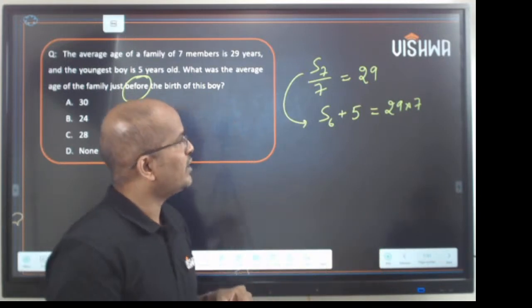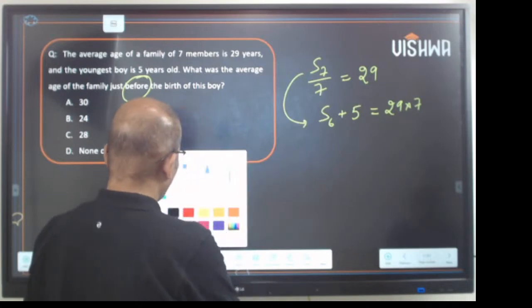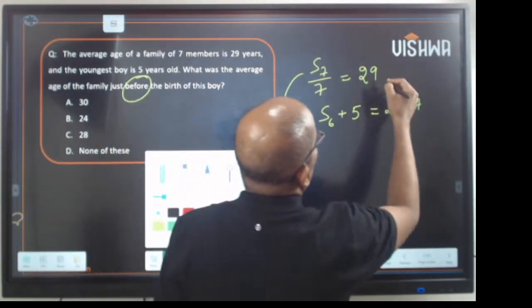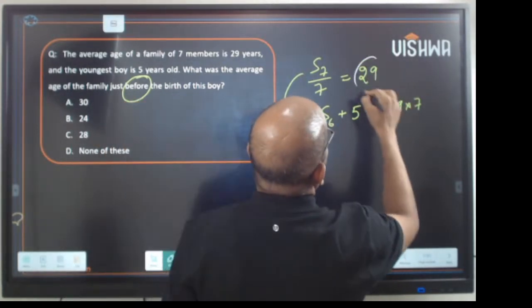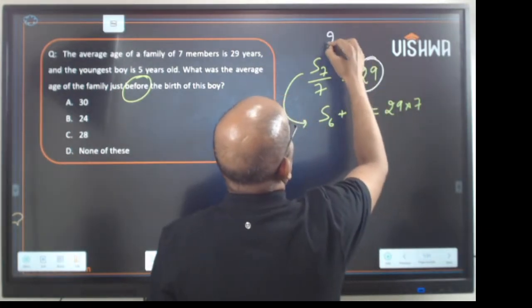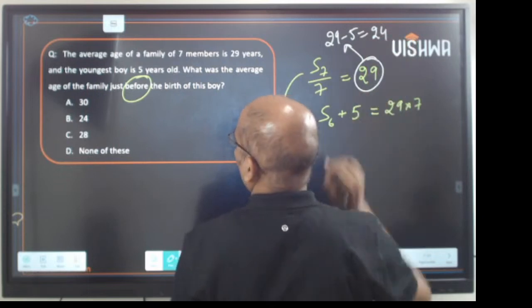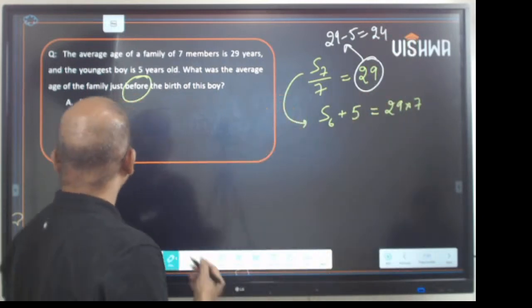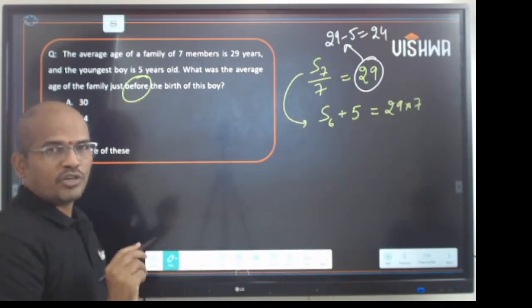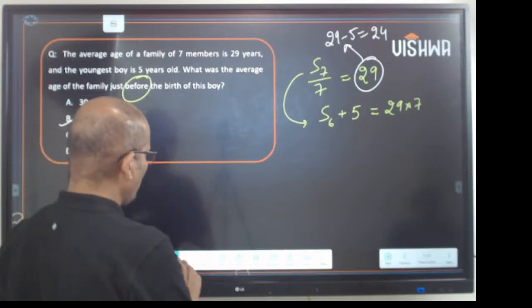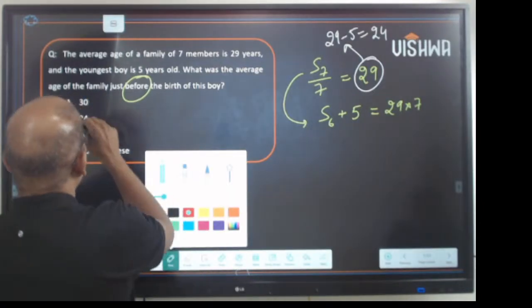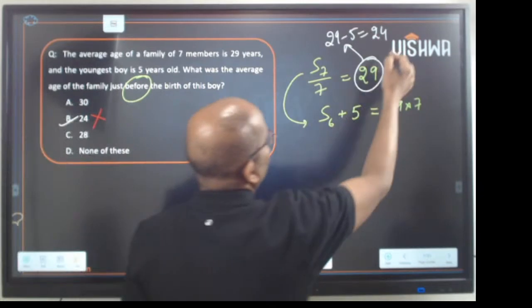So people will assume that the answer would be, what say, this is 29. So this 29 minus 5, they will pick 24. That is how people pick 24. They pick 24, but 24 is wrong. 24 is not right, 24 is wrong. Why is it not right? Why is this wrong?